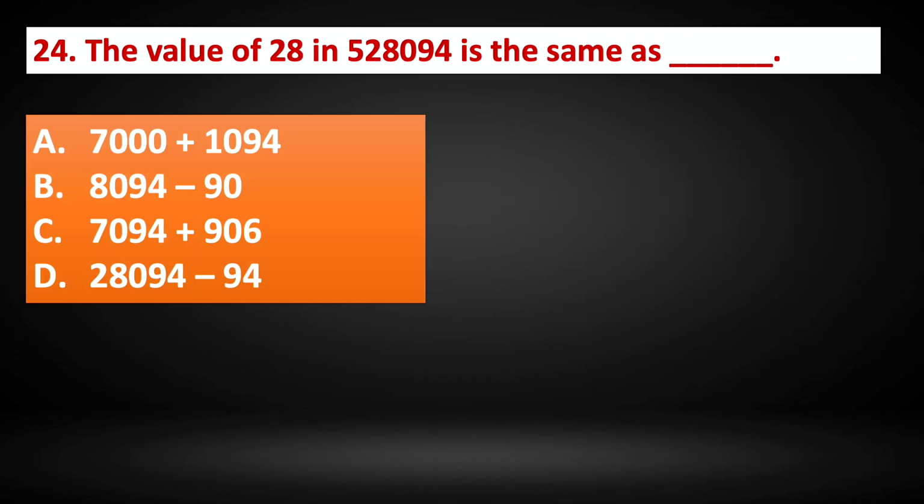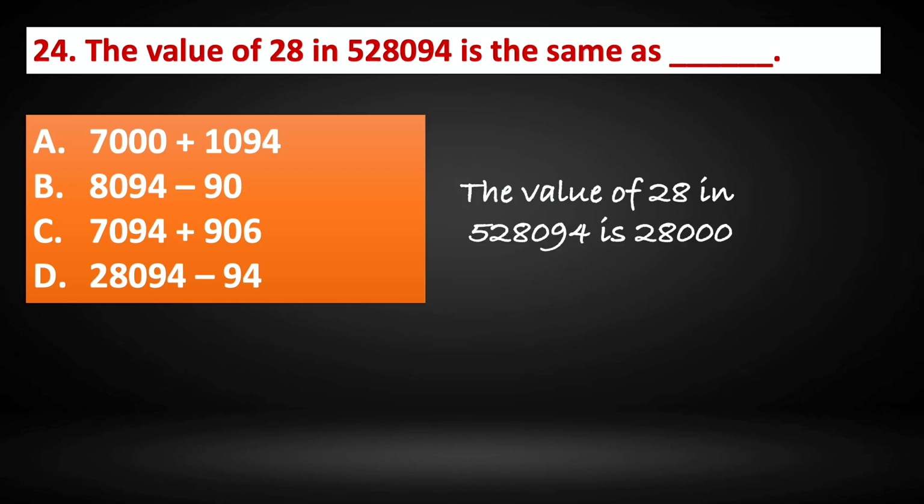Question number 24. The value of 28 in 5,28,094 is the same as dash. Option A 7,000 plus 1,094. Option B 8,094 minus 90. Option C 7,094 plus 906. Option D 28,094 minus 94. The value of 28 in 5,28,094 is 28,000. So clearly option D gives us 28,000.